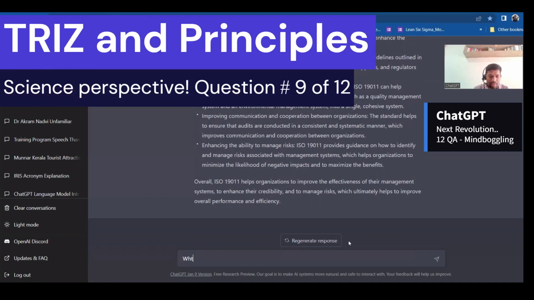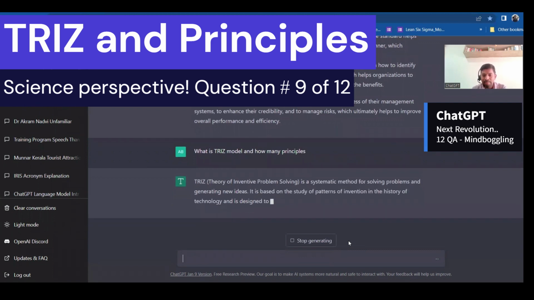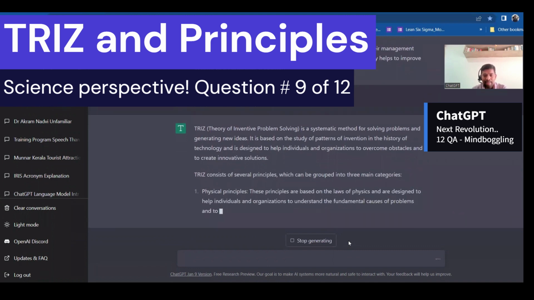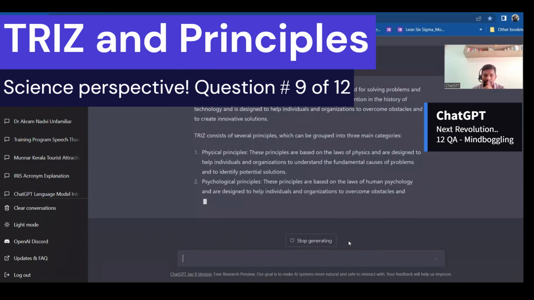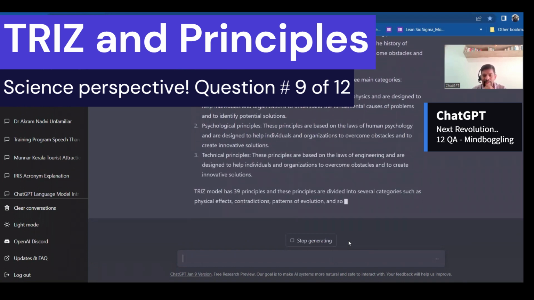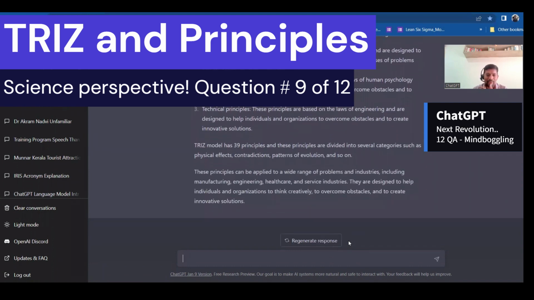What is the TRIZ model and how many principles? Okay, TRIZ, theory of inventive problem solving, is a systematic method of problem solving, and it gives several principles, mainly in three main categories: physical, psychological and technical, and it has 39 principles. It also gives every detail about it, how it works and all that.